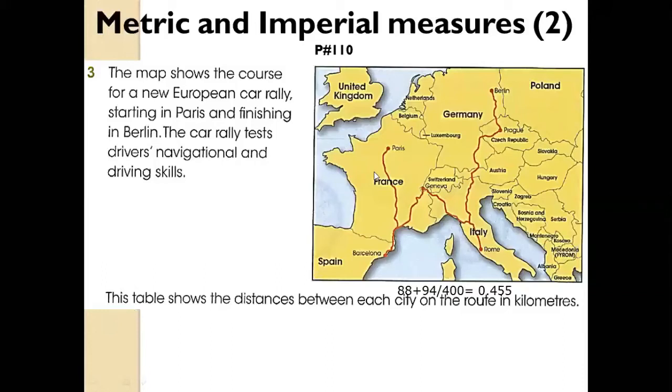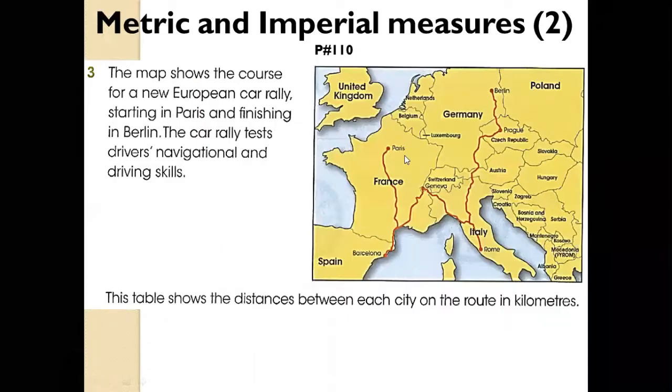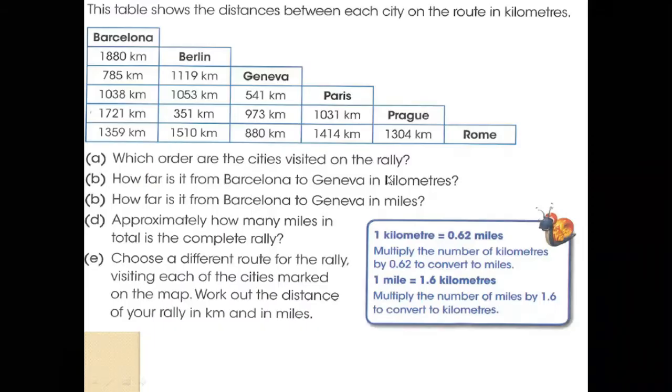This graph shows the rally. The cars start from Paris and go to different places. Let's see the first thing here. First, he said to write these things in order. If we are writing in order, in a graph we show the first place is Paris, then Barcelona, then Genoa, and so on until Berlin. Berlin is the destination point. So we are writing this in order.